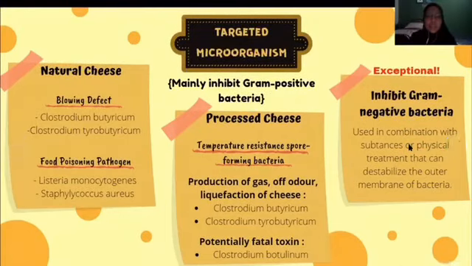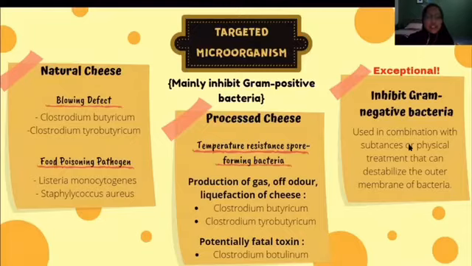So, Nisin mainly inhibits gram-positive bacteria and not gram-negative bacteria due to the impermeability of gram-negative bacteria's cell wall to Nisin. Okay, firstly, in natural cheese, the first application of Nisin was to prevent blowing defect in some hard and semi-hard cheese. Blowing defect of cheese refers to the undesirable openness of the cheese interior resulting in the appearance of texture and flavor defects.